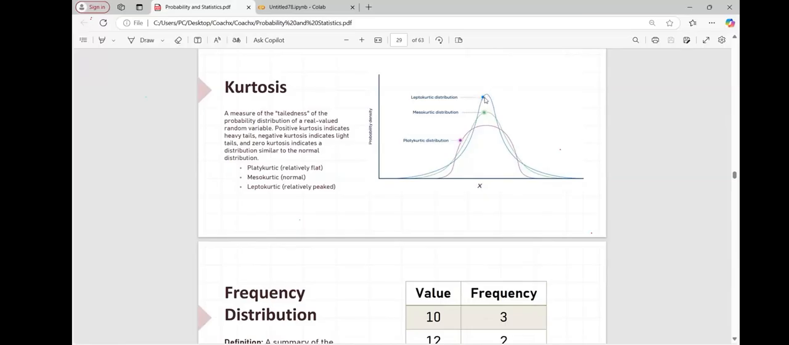If you look at this green one, that is the mesokurtic distribution, your normal distribution. The peaks of both the graphs, blue and purple, are the kurtosis where we have risk.